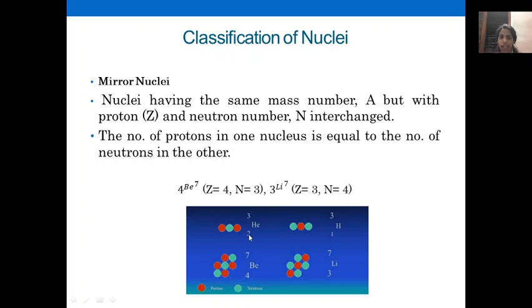Here I have shown helium 3, 2He3: 2 protons and 1 neutron, and it is inverted as 2 neutrons and 1 proton in the case of tritium, 1H3. I hope this is clear. Examples are 2He3 and 1H3, and the next one is beryllium and lithium. The proton number and neutron number have been interchanged.